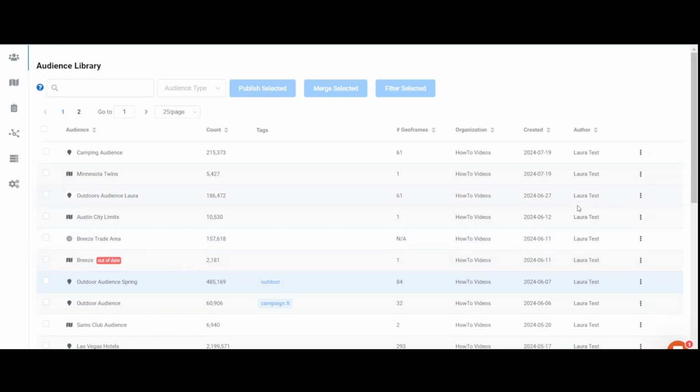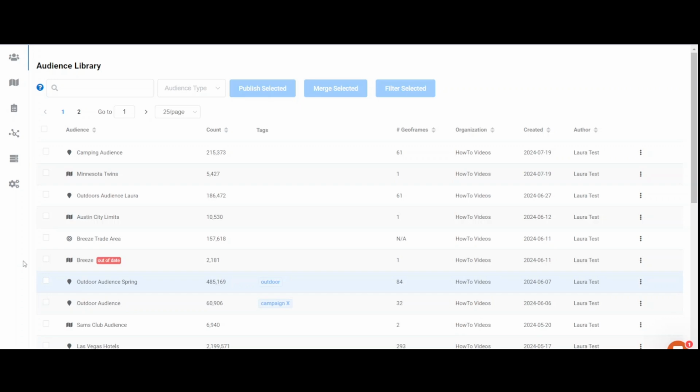We now have an extended lookback option for audience publishing schedules. When scheduling publishes for Geoframe-based audiences, you can now extend the lookback time to 6 months. This allows for increased scale when setting up audiences that update automatically.